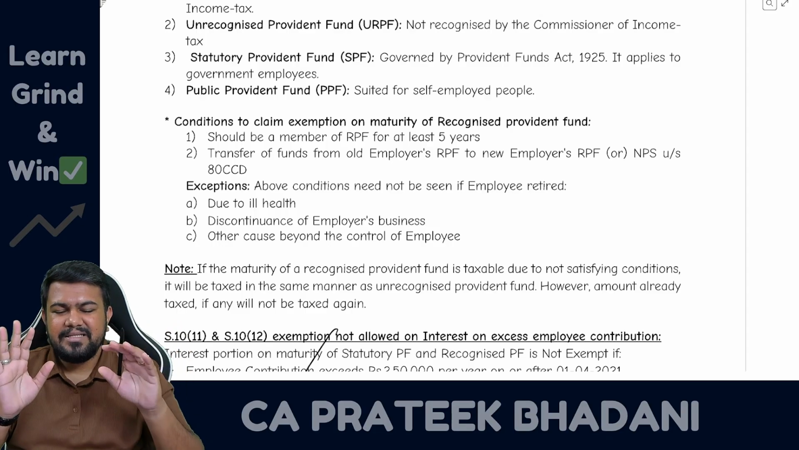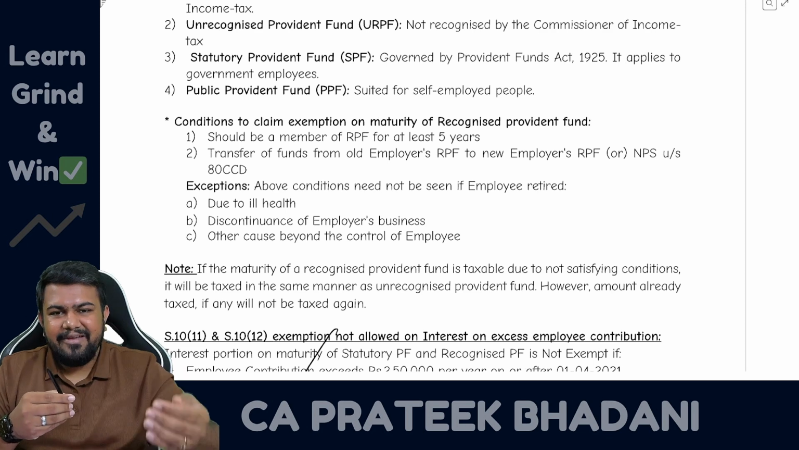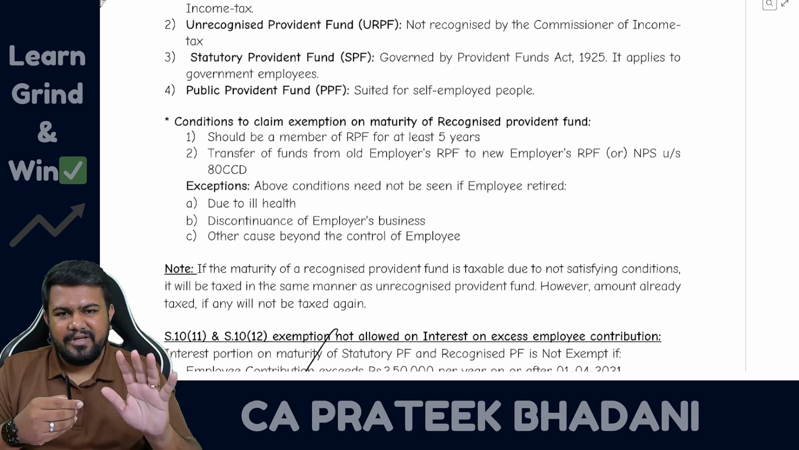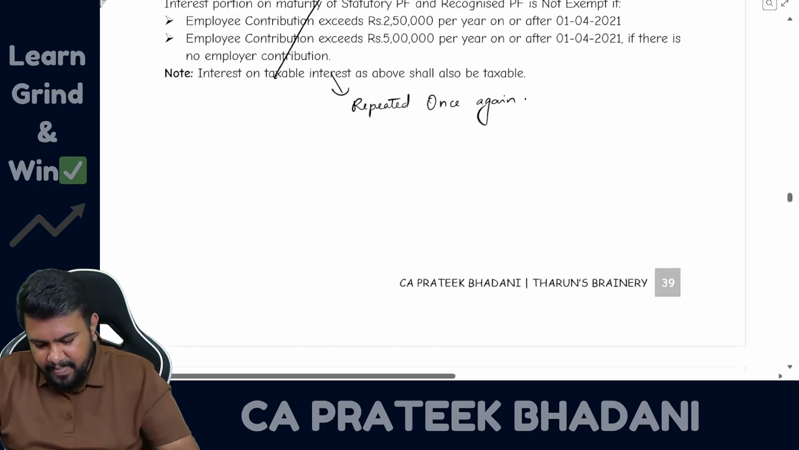So if any of these conditions are satisfied, then maturity will be exempt even if the amount is being withdrawn within 5 years. After 5 years, however, it is exempt, not a problem. Okay, so I hope you are clear.